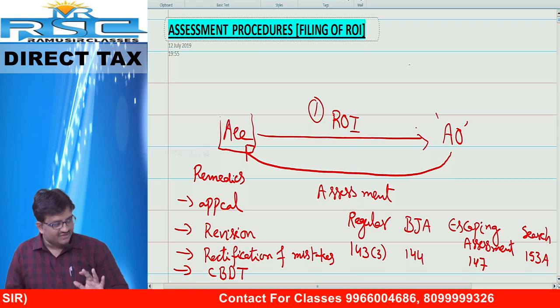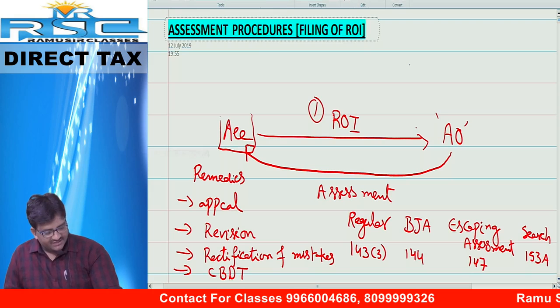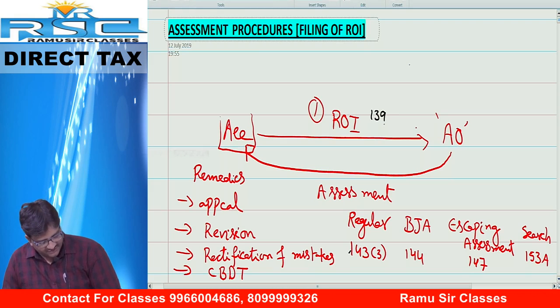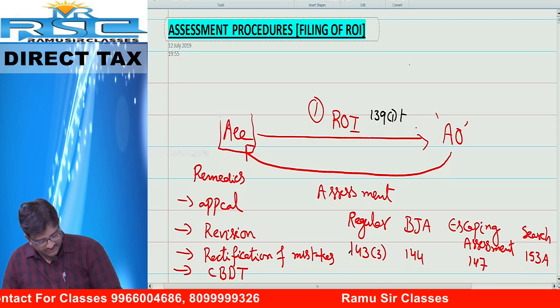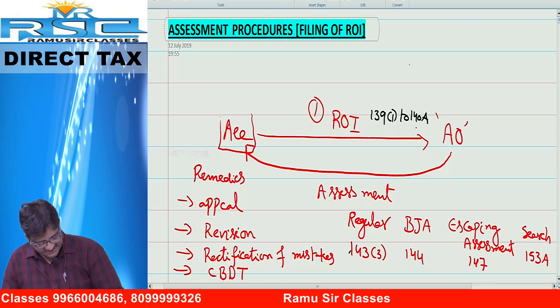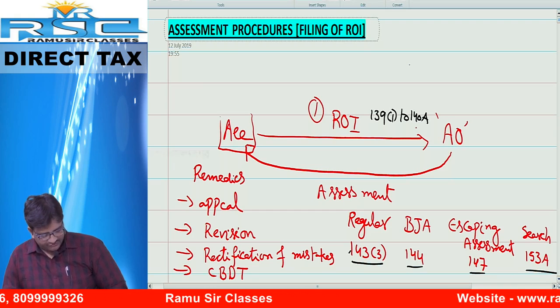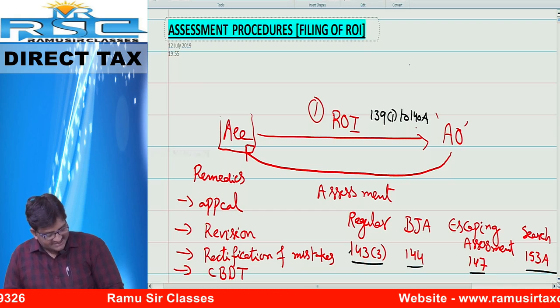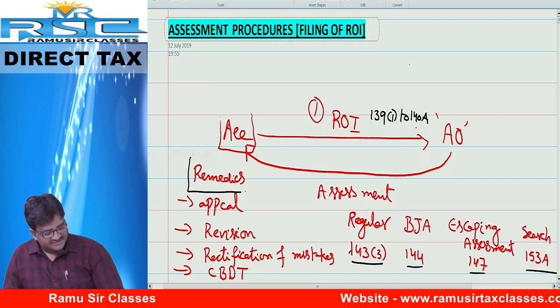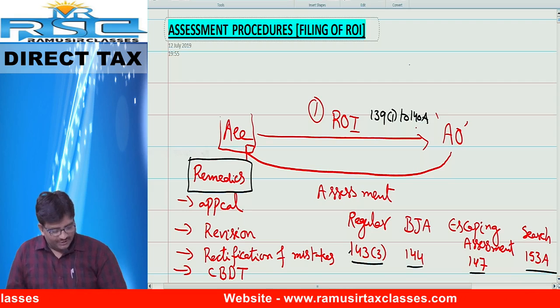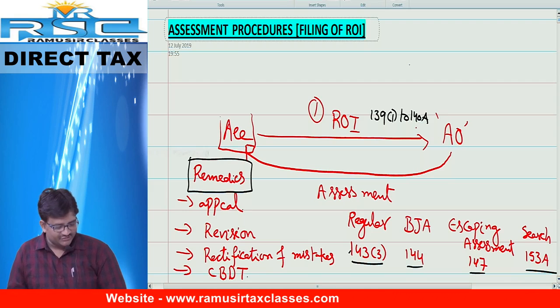Friends, these are very important topics. Out of that, the weightage is as follows. Only this chapter, filing of return of income, sections 139.1 to 148. These sections, as I told you, 143.3, 144, 147, 153A. Once assessment completes, now the SSE has the following remedies. Remedies means the rights he has. Number one, appeal. Number two, revision. Number three, rectification. Number four, CBDT.